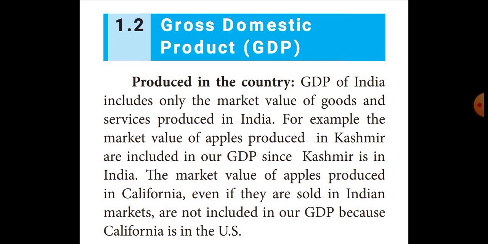For example, the market value of apples produced in Kashmir is included in our GDP, because Kashmir is in India. Listen very carefully, students.